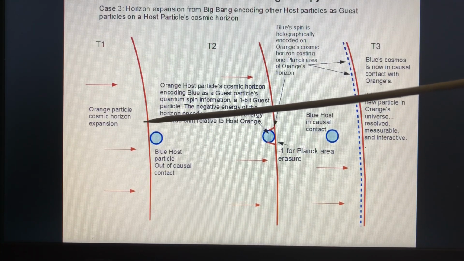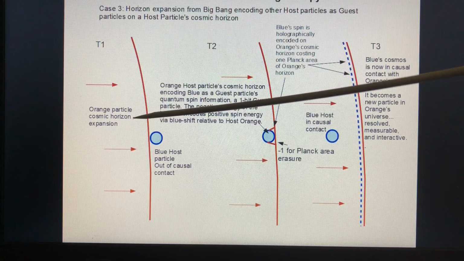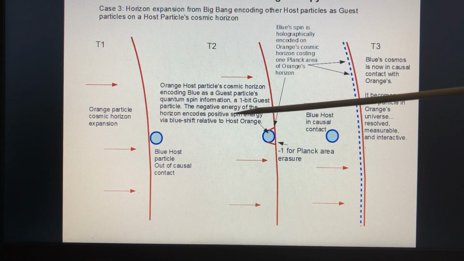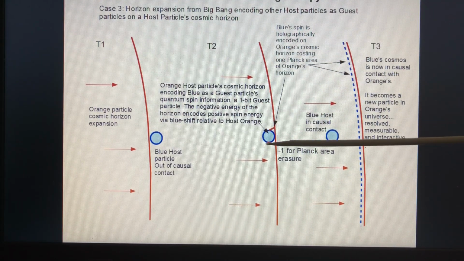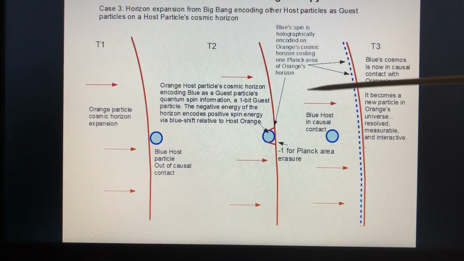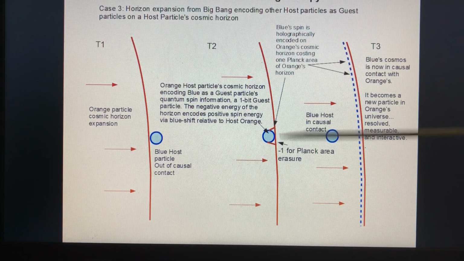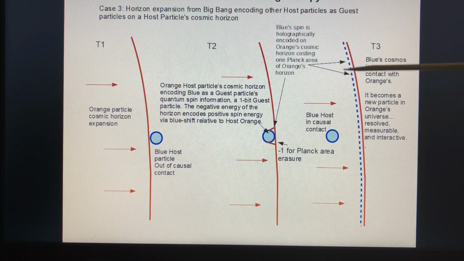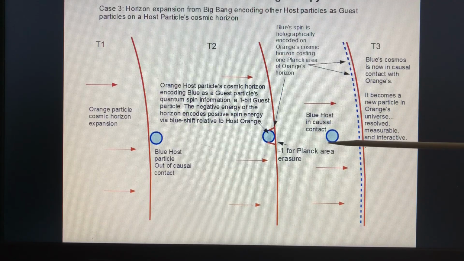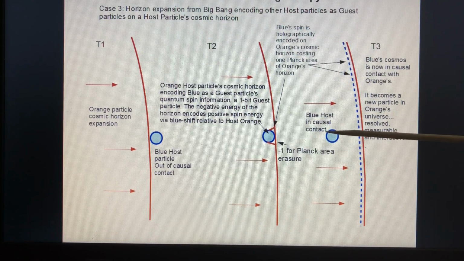But now that the Big Bang is happening, orange's cosmic horizon starts sweeping outwards. As it sweeps across this blue particle here, orange's horizon encodes blue's information as guest spin. And now we have guest blue in orange's universe. And this is how the entropy worked for the Big Bang.